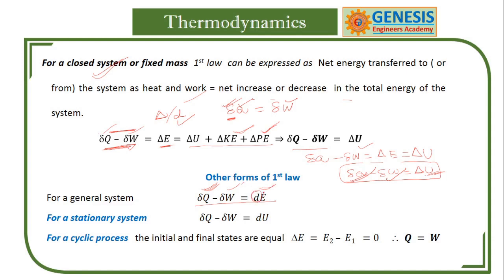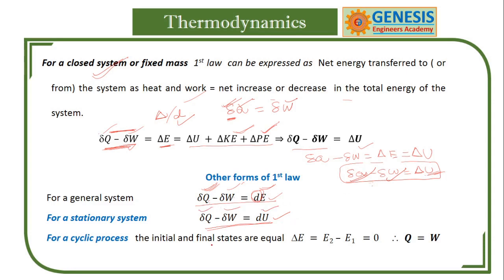Why am I using dE? Because it is a property, while these are not properties. For a stationary system we can also write it like this, as we just discussed: delta Q minus delta W is equal to dU.